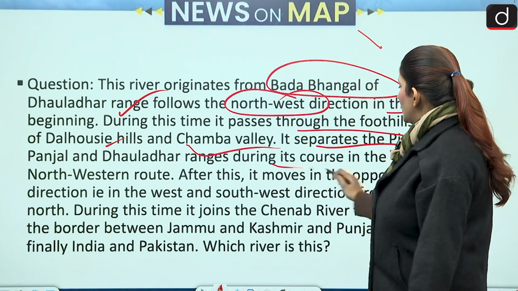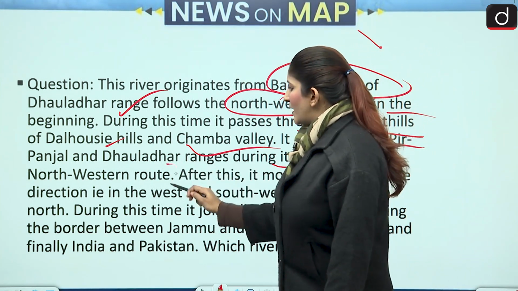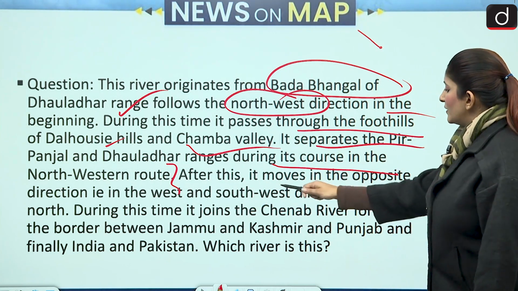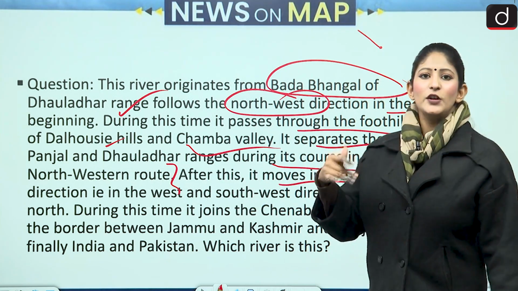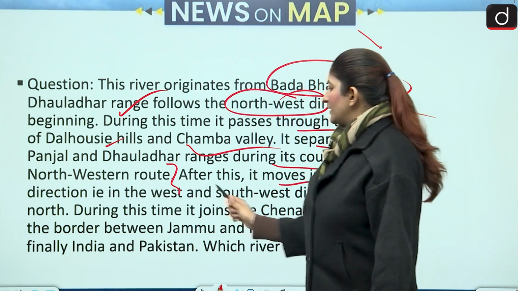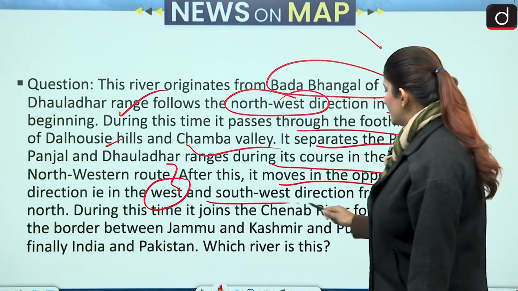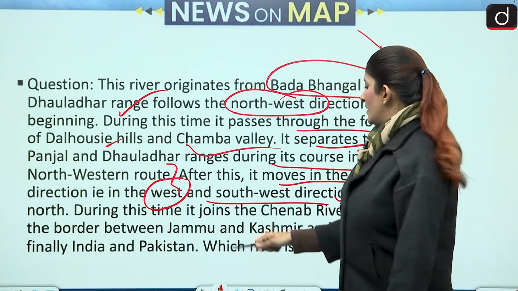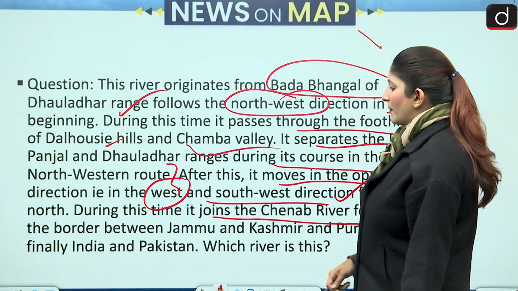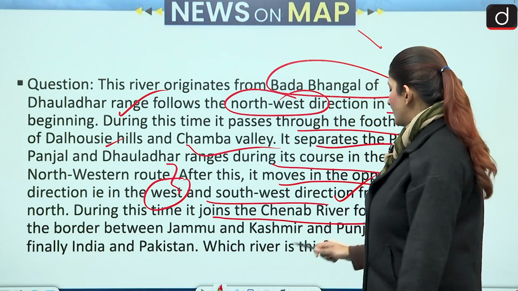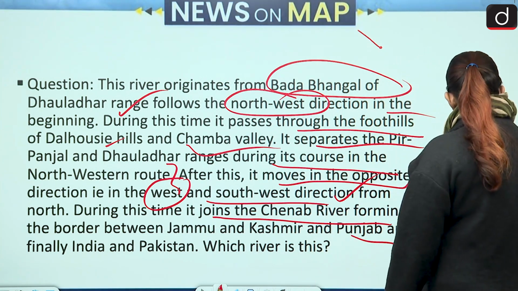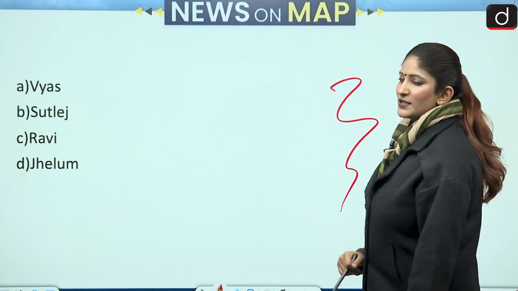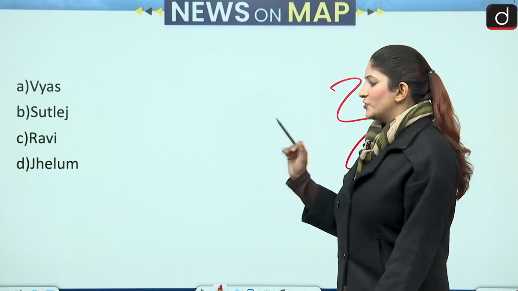Okay. Then during its course in the northwestern route, it divides itself through the Pir Panjal and Dhauladhar range. After this, it moves in the opposite direction, in the west and southwest direction from the north. And during this time, it joins the Chenab river, forming the border between Jammu and Kashmir and Punjab. So we have to understand which river this is. So these are the options that we have: Vyas, Satluj, Ravi and Jhelum.